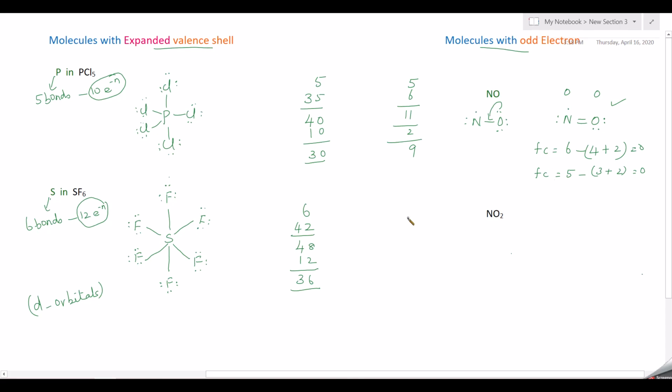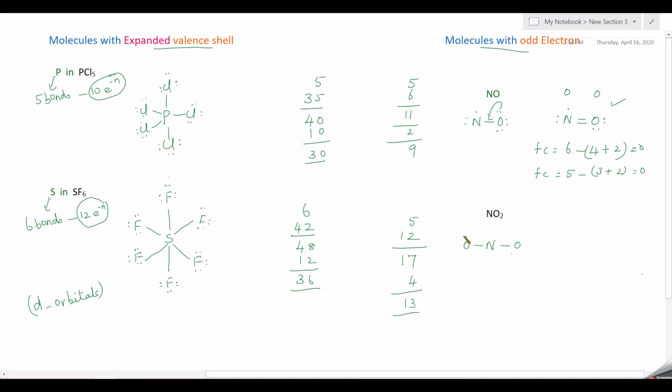First draw the Lewis dot structure. Nitrogen has 5 electrons, and each oxygen has 6 valence electrons, so 2 oxygens give 12. Therefore totally 17 valence electrons. So nitrogen is the central atom, with 1 oxygen here and 1 oxygen here. Draw single bonds, so you have 2 bonds, and you have to subtract 4 electrons. You are getting 13 as the remaining electrons.